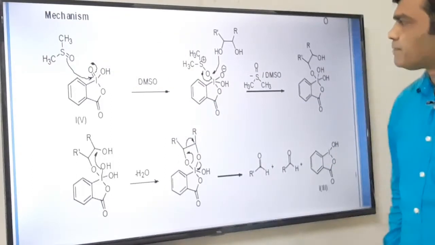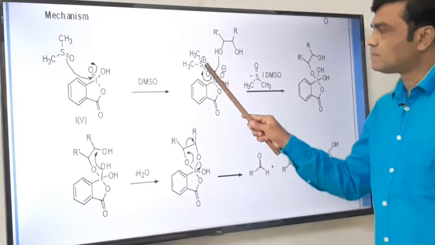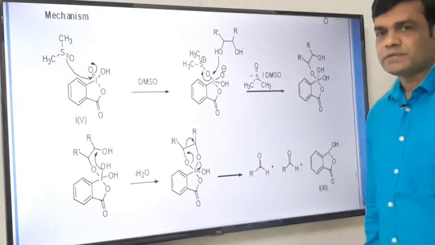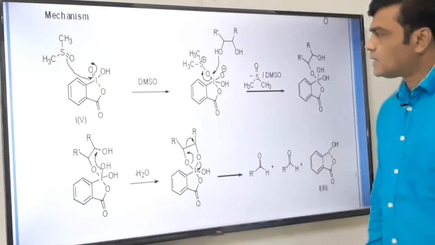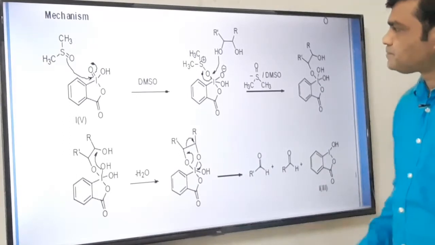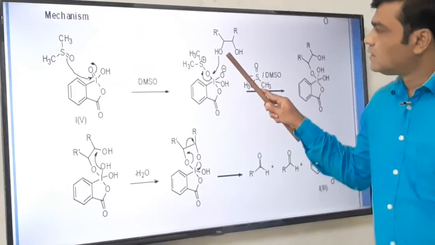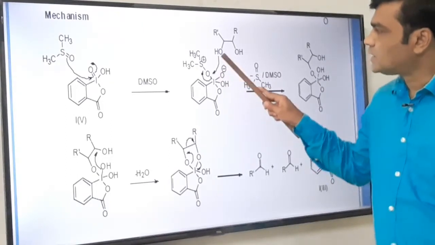Okay, we get this. It is unstable because in the same moiety one atom, that is sulfur, bears a positive charge and oxygen bears a negative charge. So it is unstable, and it will try to stabilize itself. See what happens. Now this oxygen of the diol donates its electron to the iodine. This new bond is formed between oxygen and iodine.